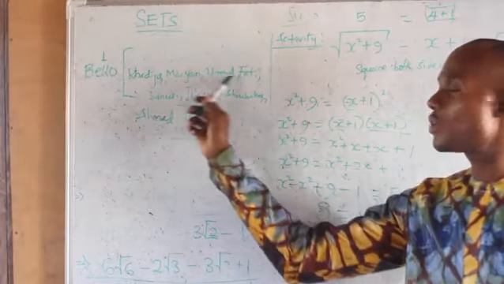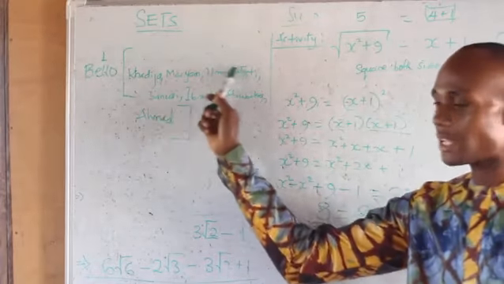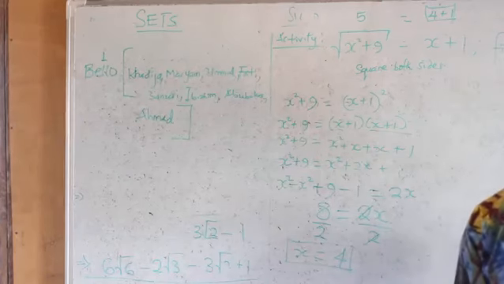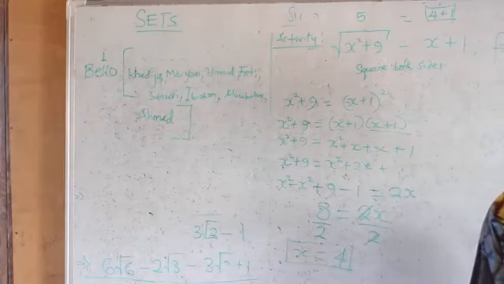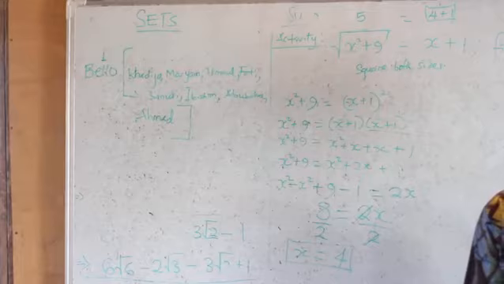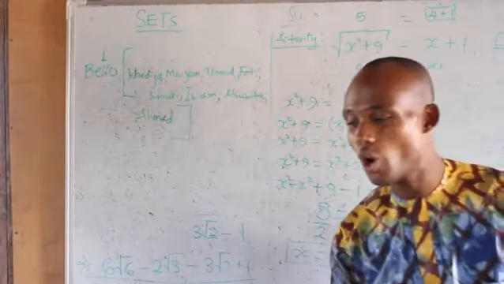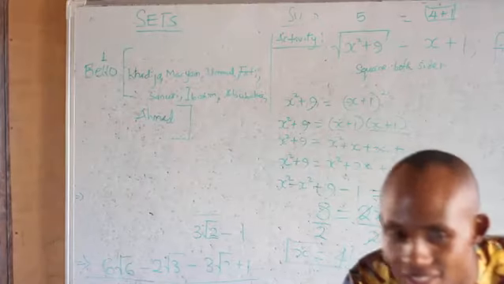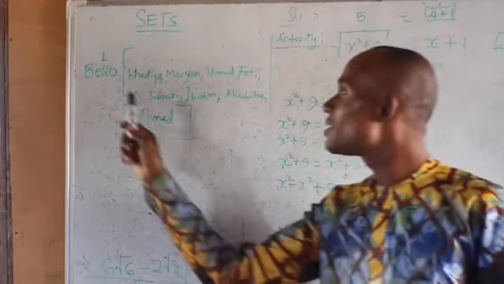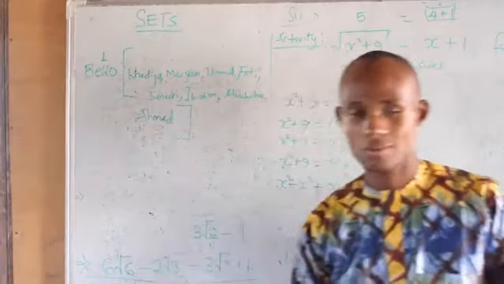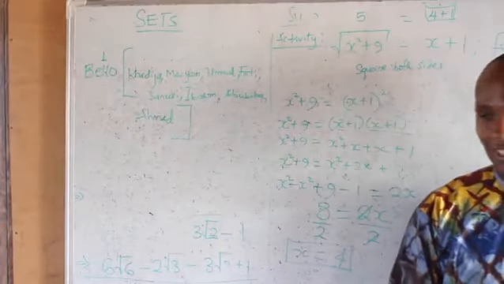And all these ones that are inside the bracket, what do we call them? They are Bello's children. In sets, these children are called elements of set Bello. You understand?